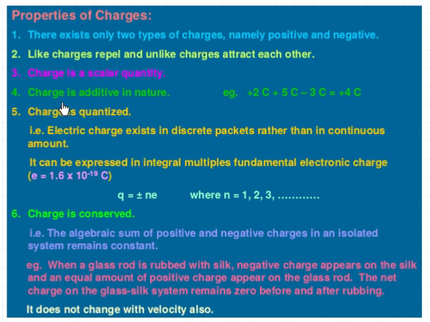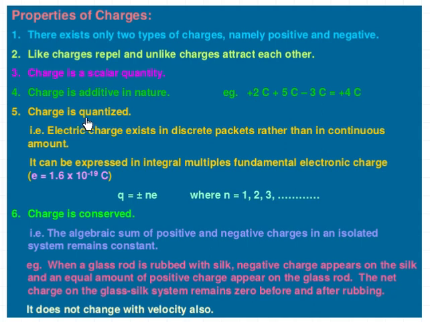Then charge is additive in nature, and this is very important. Suppose that there are three charges on a body like +2, +5 and -3 coulombs. So what is the net charge of this body? You simply add: +2 +5 -3 is equal to +4. So +4 coulomb is the net charge of this body. That is the meaning of the additive property.